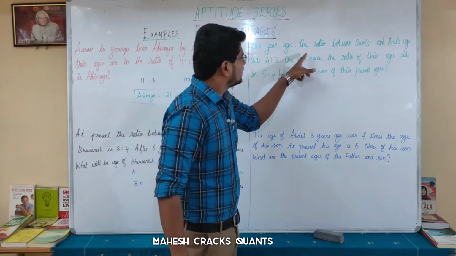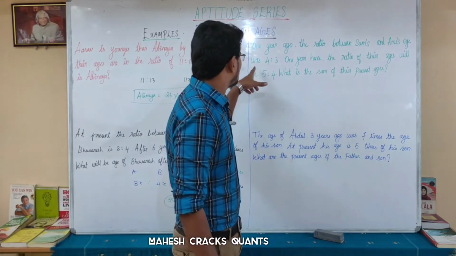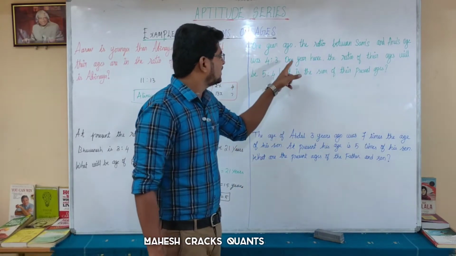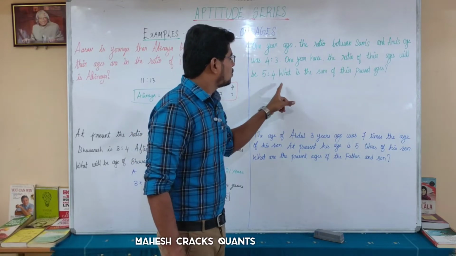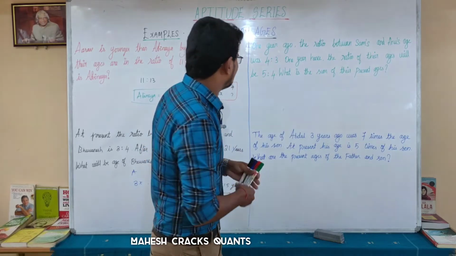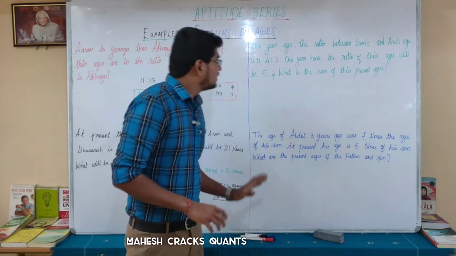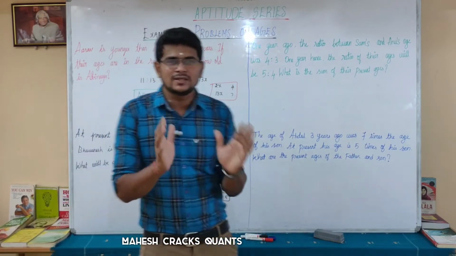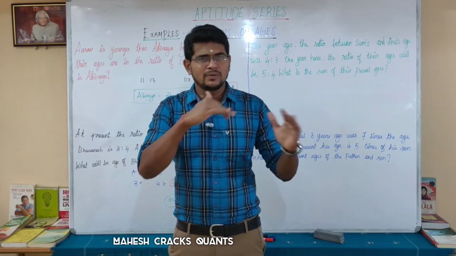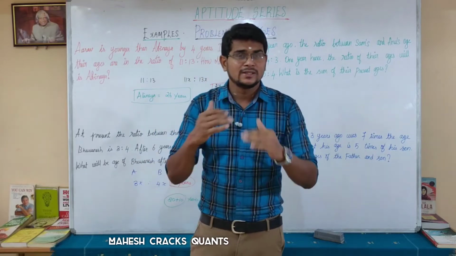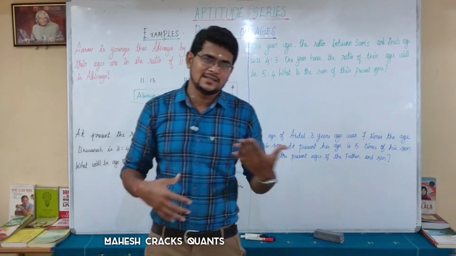1 year ago, the ratio between Sam's and Anu's age was 4:3. 1 year hence, the ratio of their ages will be 5:4. What is the sum of their present ages? So here, two different ratios are given. There is a difference in the number of years between those two ratios. So here we are going to use the increase or decrease method.